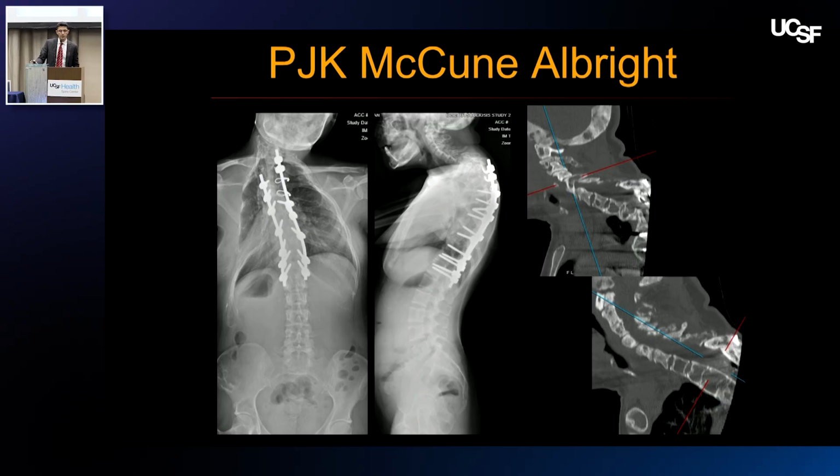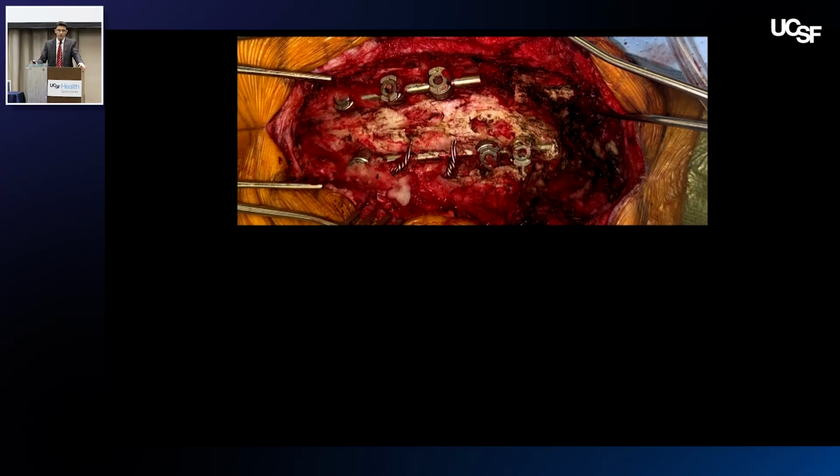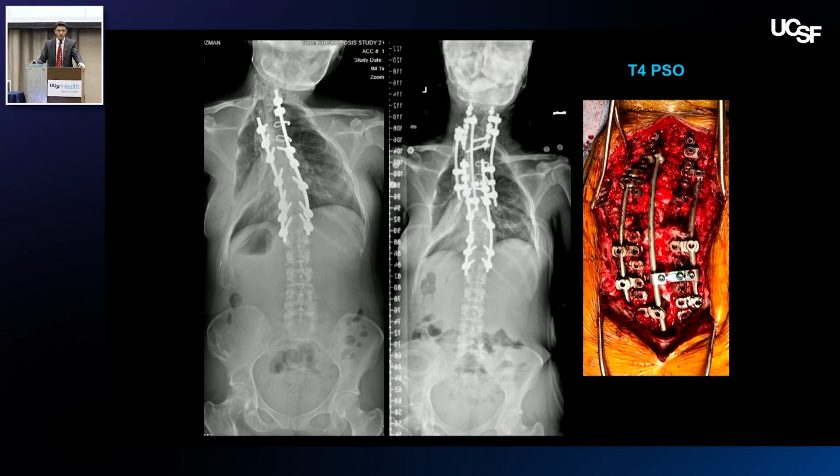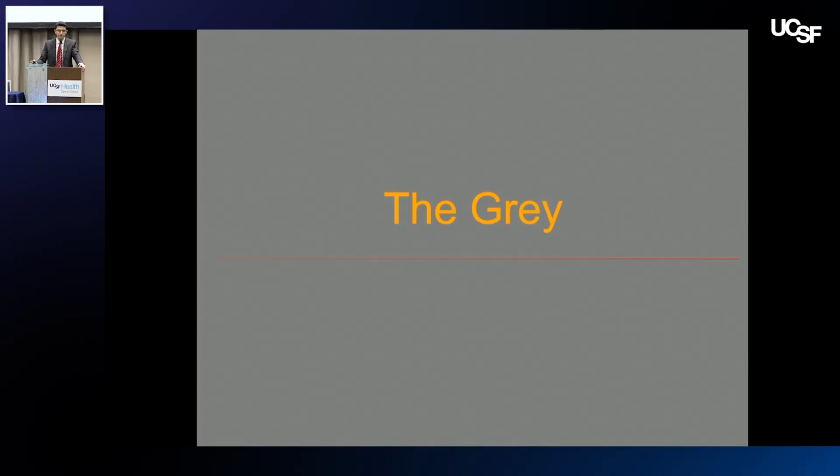This is a lady we did a couple weeks ago, McCune-Albright. She had an upper thoracic to lower thoracic fusion, and because of her bone pathology, she slowly kyphosed above, and she was quite rigid. This is her intraoperatively, and then again, we had to do a 3-column osteotomy to correct this through a T4 PSO. Now, I think those are the blacks and the whites.